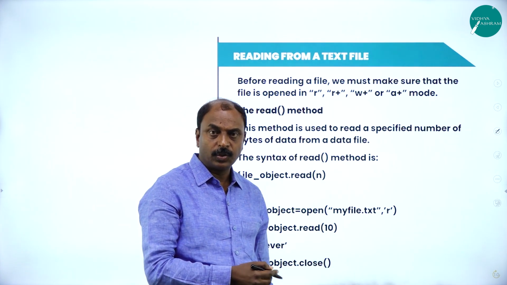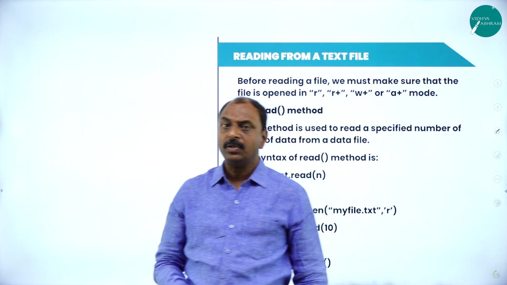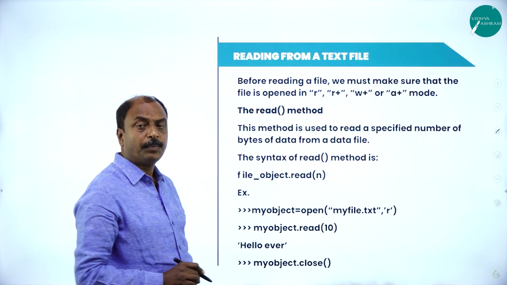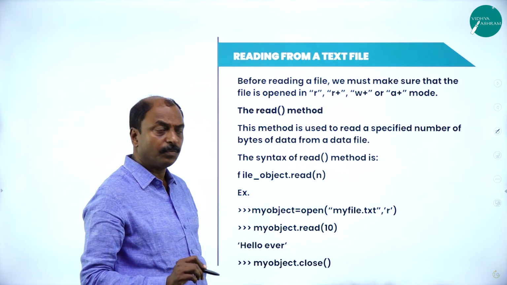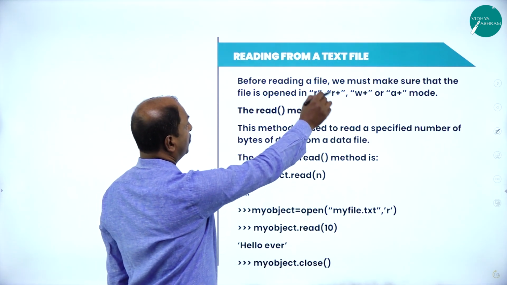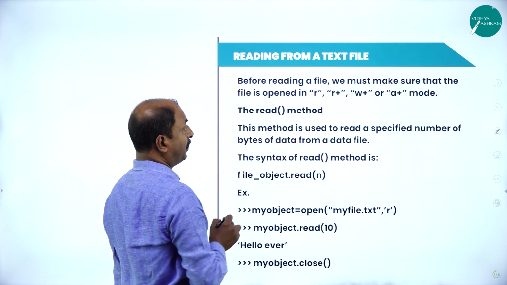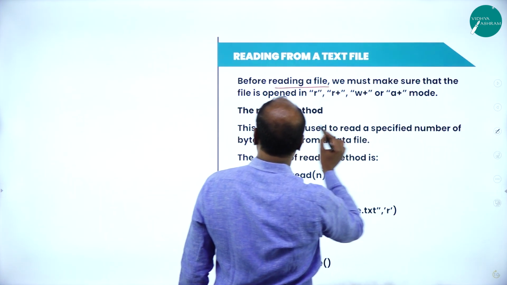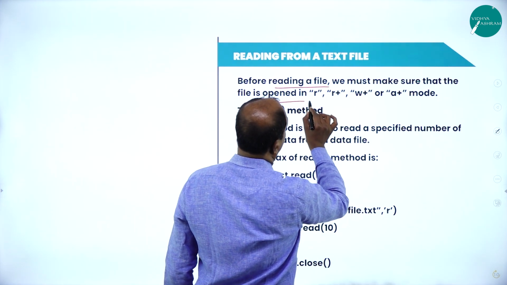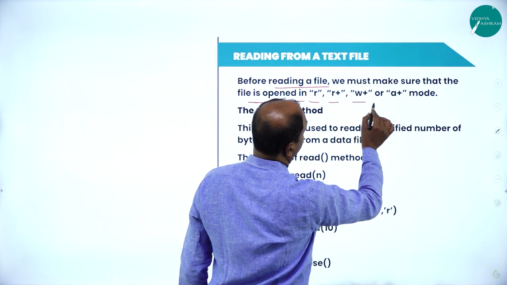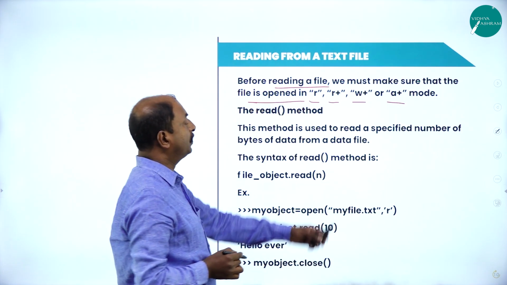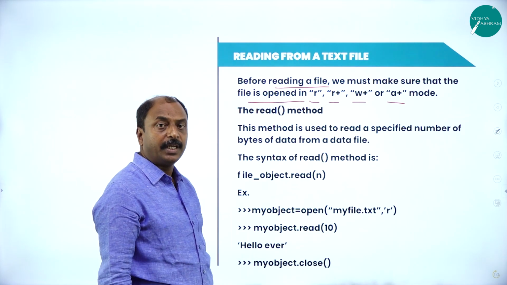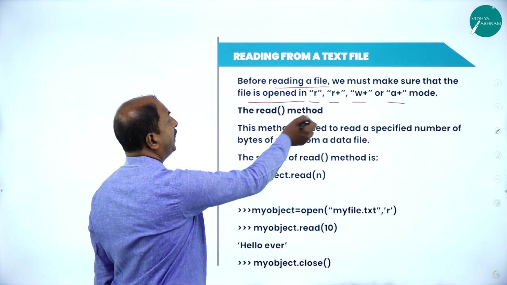So far we have learned to open a file in write mode. Now I want to read the file. As I told you in the beginning, we have to use appropriate file opening modes or file modes. Before reading a file, we must make sure that the file is opened in r+, w+, or a+ mode. There are different types of modes available, so it has to be opened in any of these modes for a read operation.